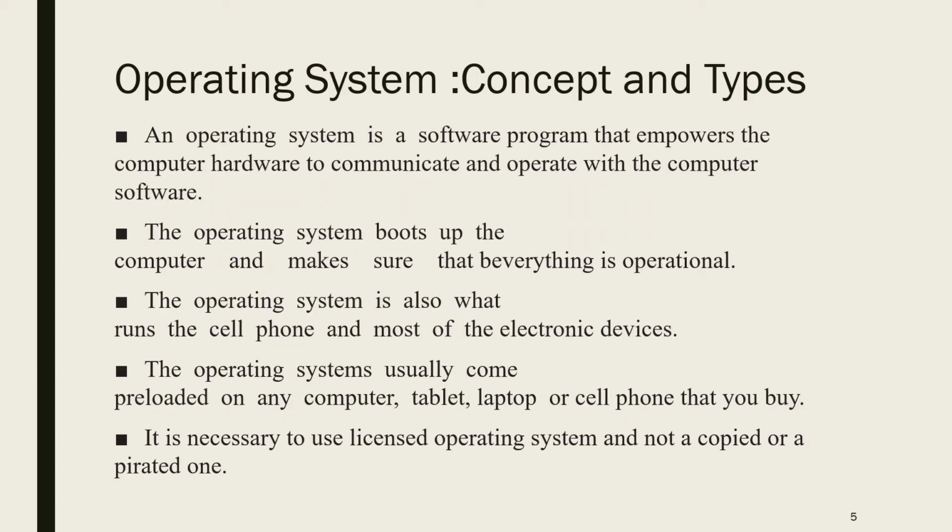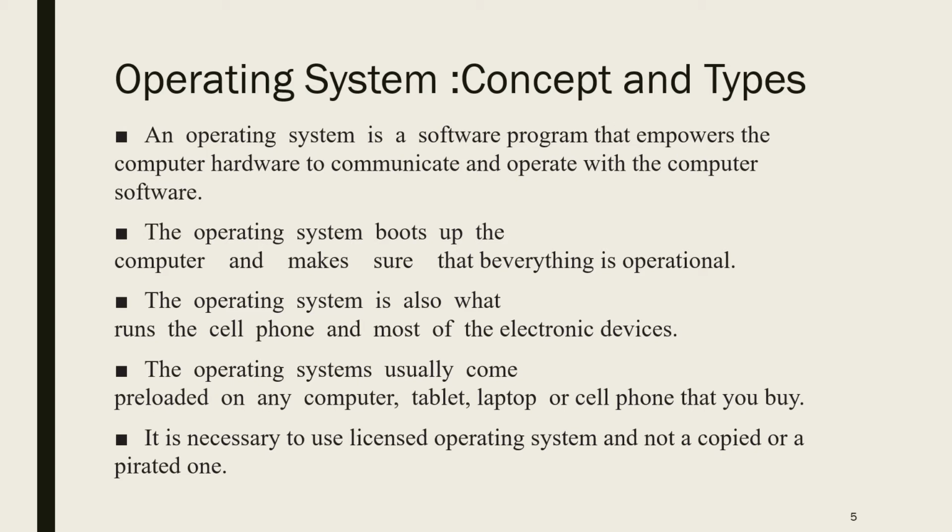Now, operating system. What is the meaning of operating system and how does it work? What are the functions of an operating system? It is a software program that empowers the computer hardware to communicate and operate with the computer software, where the hardware and software are combined together to perform a specific task. Another definition is that it is a communication media between the computer and the user, which can be communicated with the help of hardware as well as software.